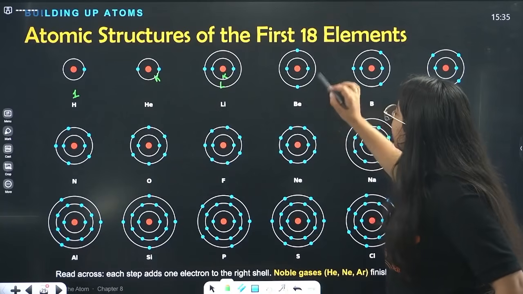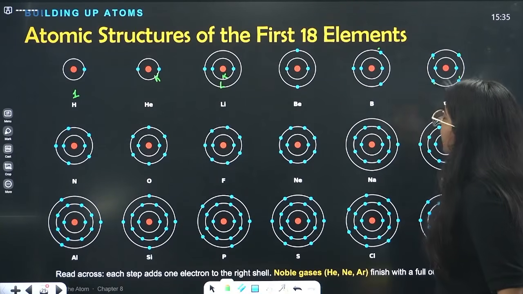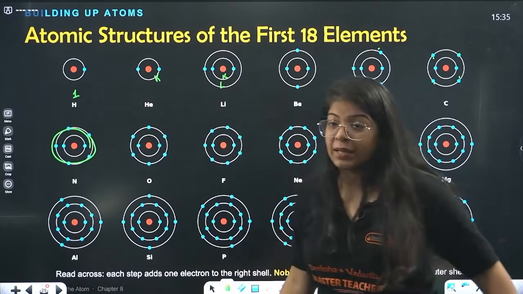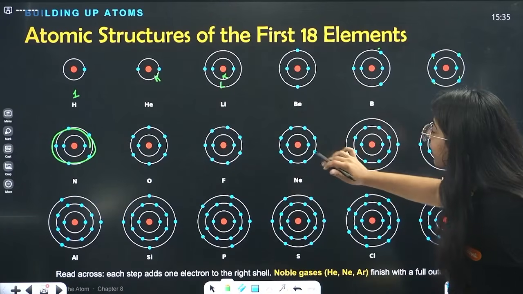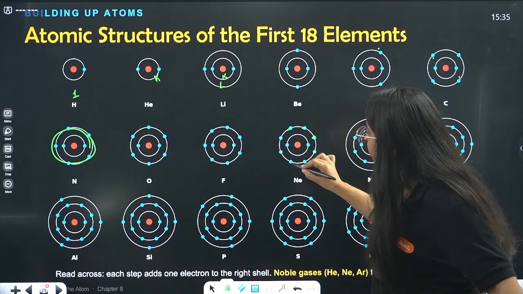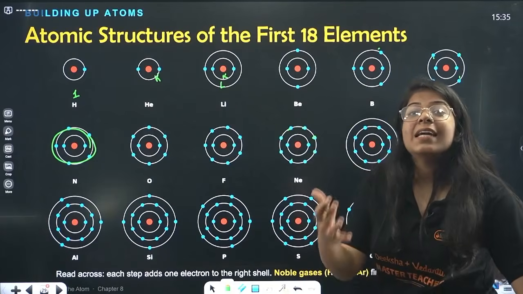Now next, beryllium 2, boron 3 in the L shell, carbon 4 in the L shell. Okay, similarly the electrons are increasing. It will increase till there are 8 electrons. 1 2 3 4 5 6 7 8. Now the 9th electron will go where? In the next shell.